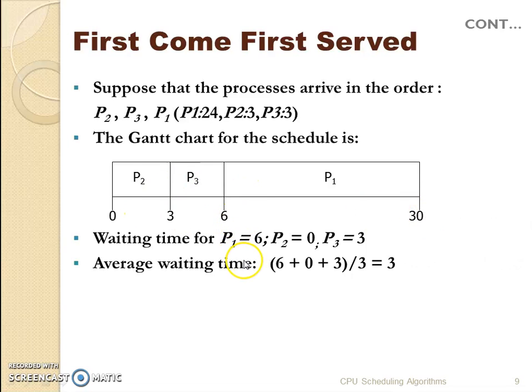Let's quickly calculate the waiting time. P1 started at 6 seconds, P2 started at 0 seconds and P3 started at 3 seconds. Once we have the wait times, we can easily calculate the average waiting time for all these processes.